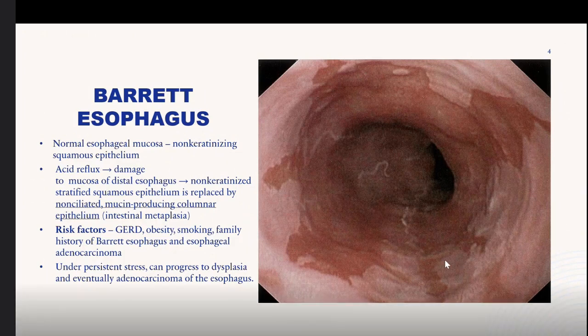You can see that in this endoscopic picture. So you have the normal tissue, the pink tissue, which is around here, and it's being replaced by this more dark red tissue, which represents the non-ciliated mucin-producing columnar epithelium. The risk factors are GERD, obesity, smoking, family history of Barrett's esophagus, and esophageal adenocarcinoma. Because under persistent stress, this can progress to dysplasia, like I mentioned in the previous slide, and eventually you can have adenocarcinoma of the esophagus.